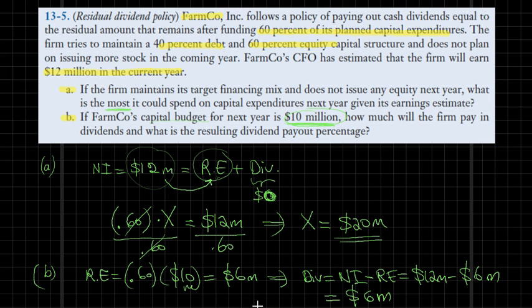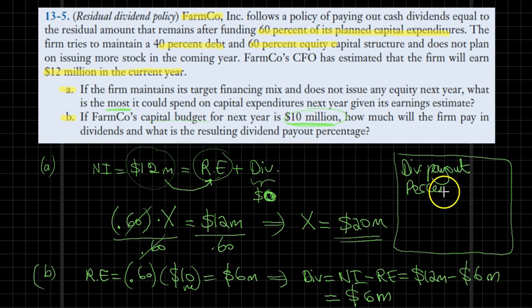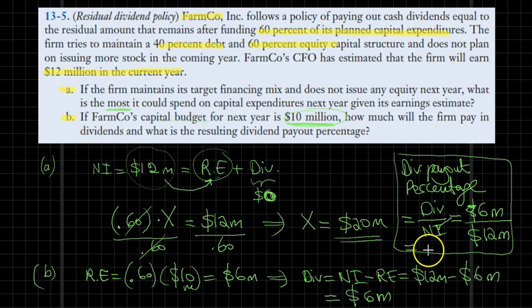And as such, the resulting dividend payout percentage would be equal to the dividend amount divided by net income. In our case, the dividend amount is $6 million divided by the net income of $12 million, which results in a dividend payout ratio of 0.5 or basically 50%. So 50% would be the dividend payout ratio that would ultimately result. And that solves our problem.